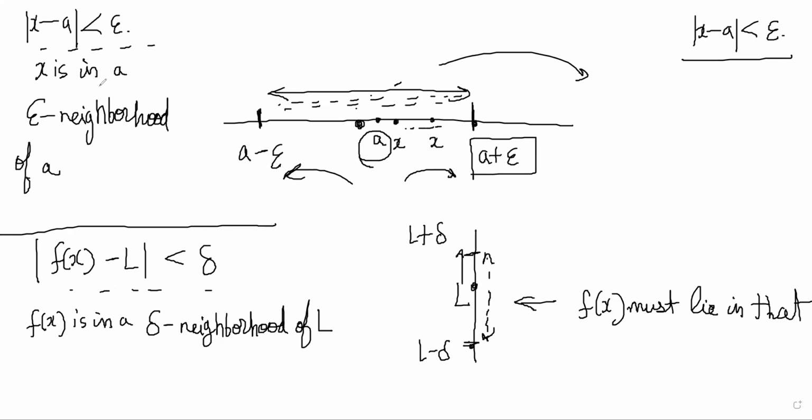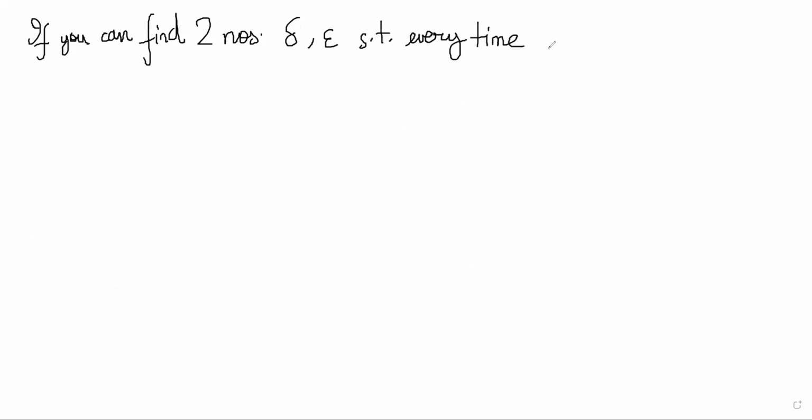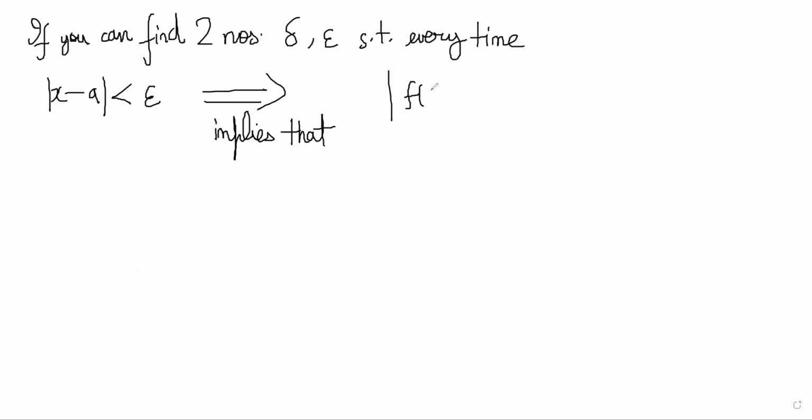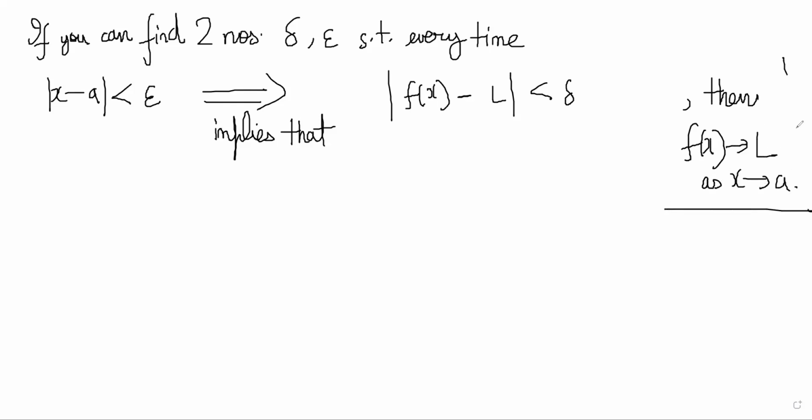What he's saying is, pay attention to the language: if you can find two numbers, epsilon and delta, such that every time mod of x minus a is less than delta implies that mod of f(x) minus L is less than epsilon, then f(x) tends to L as x tends to a. Then you say that the limit exists.